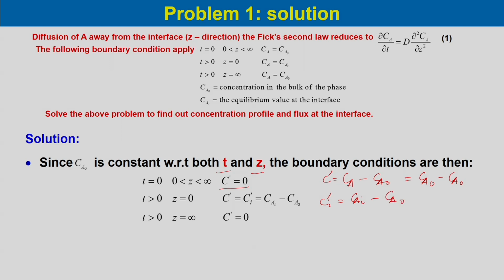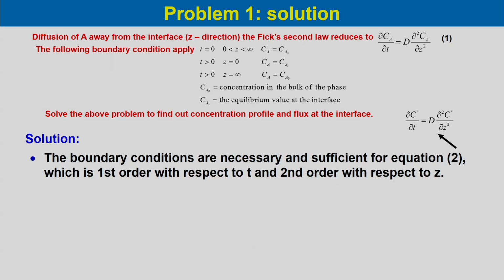At t greater than 0, z equal to infinity, that is at the bulk, it will be similar, because in the bulk it is CA0, so C' would be 0. So these are the boundary conditions defined in terms of the deviation variables.